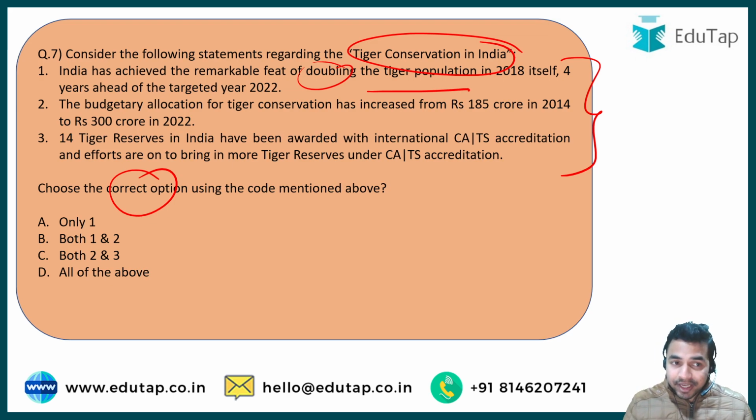The second statement says that the budgetary allocation for tiger conservation has increased from rupees 185 crores in 2014 to rupees 300 crore in 2022. The third statement says that 14 tiger reserves in India have been awarded the international CATS accreditation, and efforts are on to bring more tiger reserves under this accreditation.